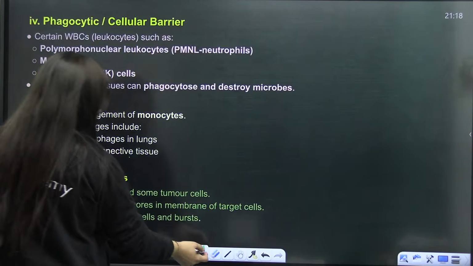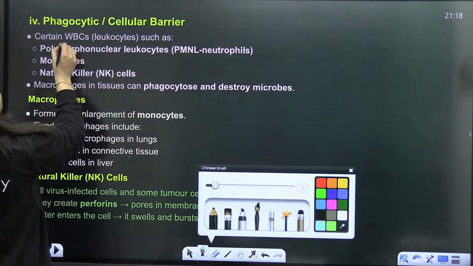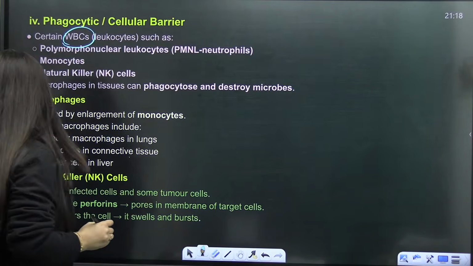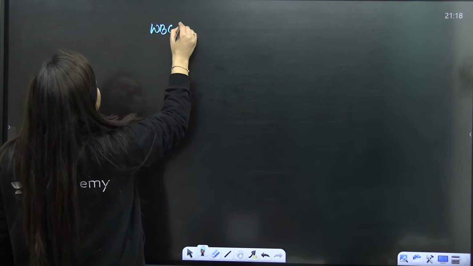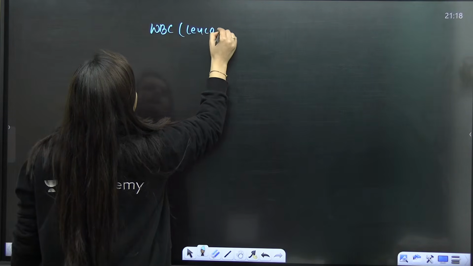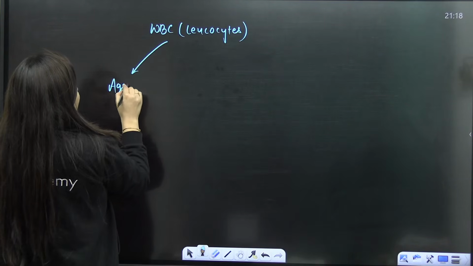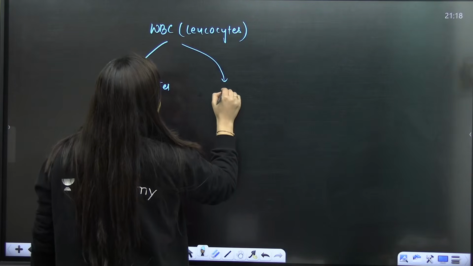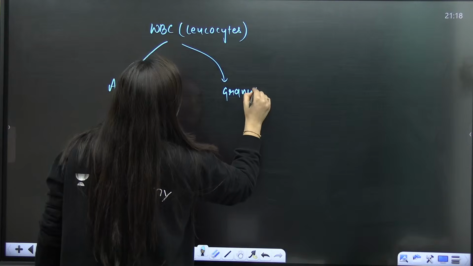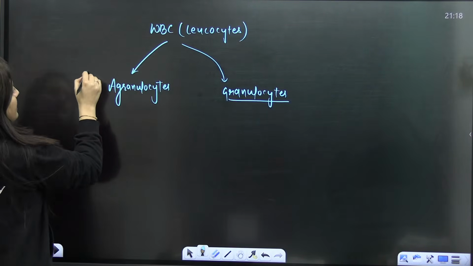Then comes the cellular barriers. You know about the WBCs. WBCs means white blood cells, which we also call leukocytes. When you talk about the leukocytes, one type is agranulocytes and another is granulocytes.